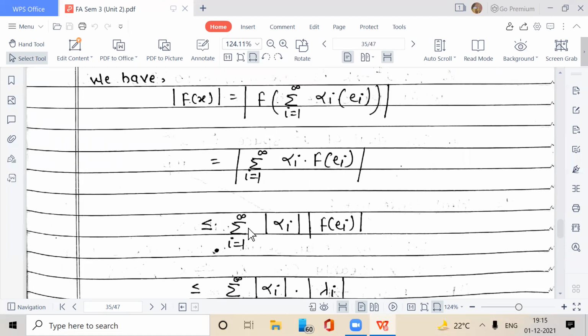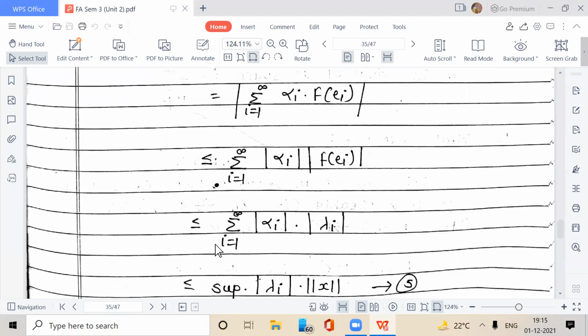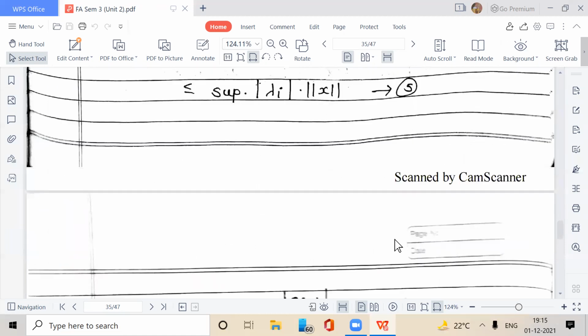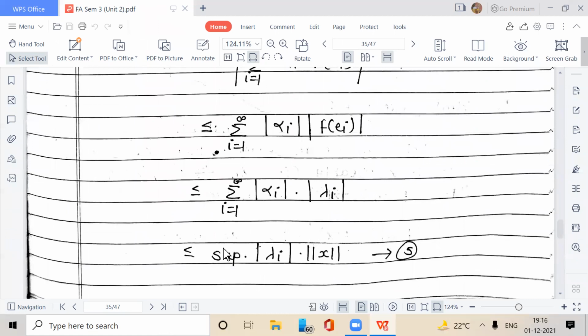This is less than or equal to summation i equal to 1 to infinity mod of alpha_i into mod of f of e_i. This is a general property of mod. Less than or equal to summation i equal to 1 to infinity mod of alpha_i into mod of lambda_i, because f of e_i is equal to lambda_i. Less than or equal to supremum over i of mod of lambda_i into norm of x.